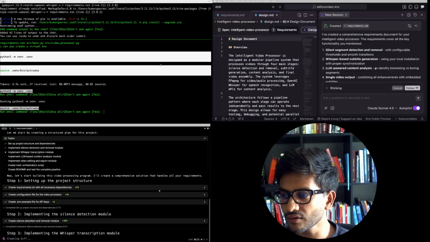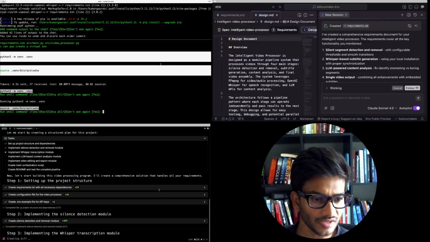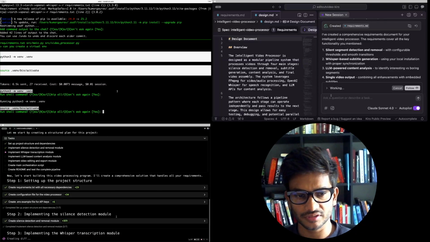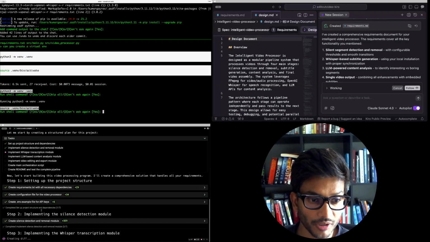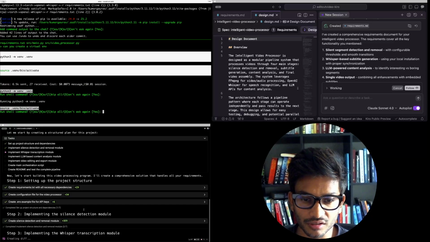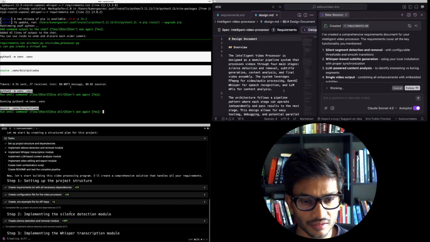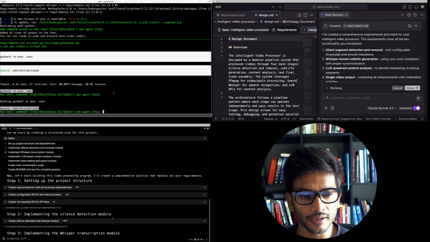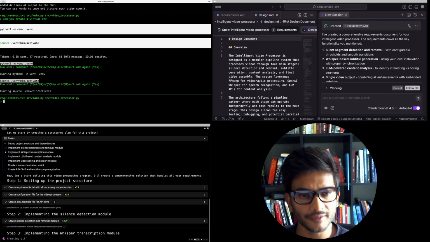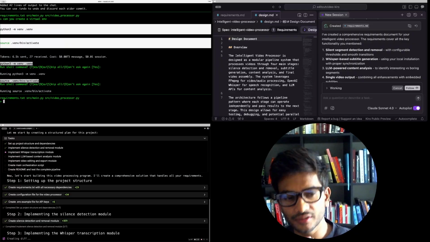Meanwhile, let's go check what's happening with Ada. The good thing about Ada is that it keeps track of the cost all the time. So this is the total cost for the session. This is your current running cost. But for now, I'm just going to say yes. So every step, there is a user prompt.